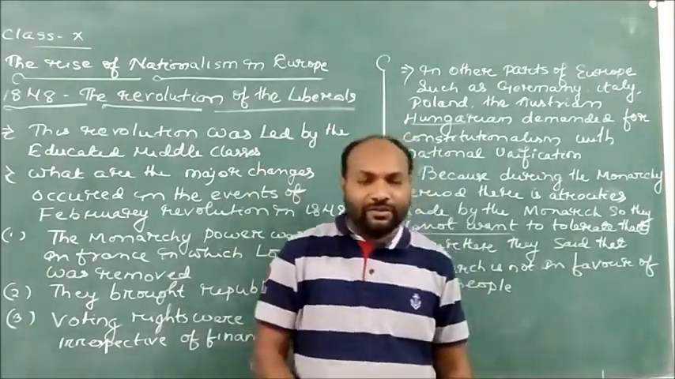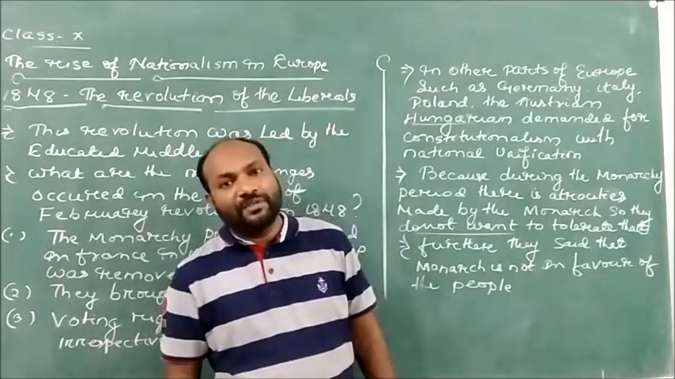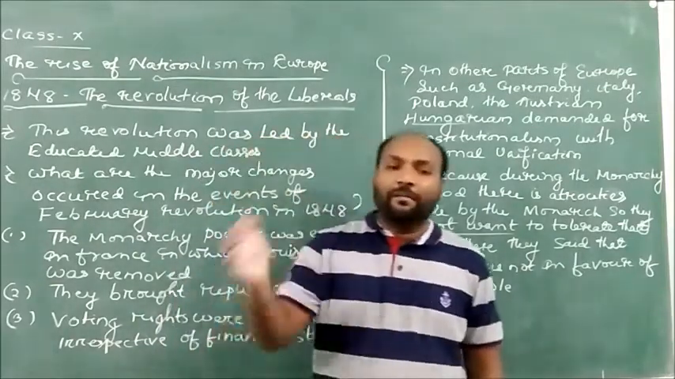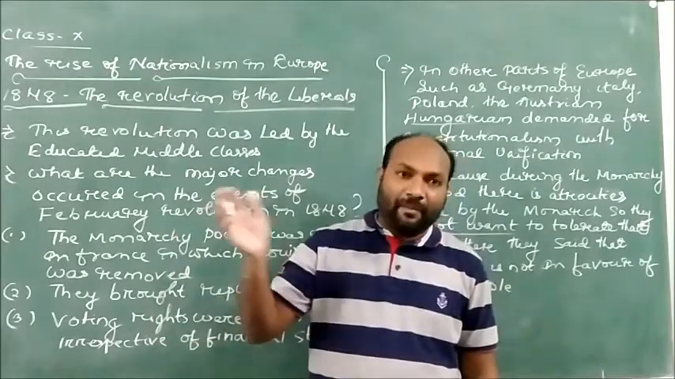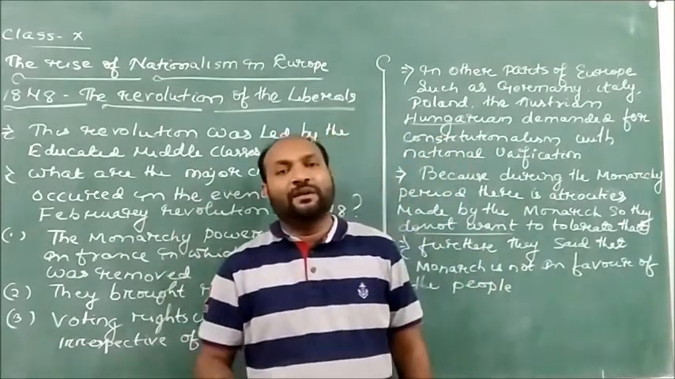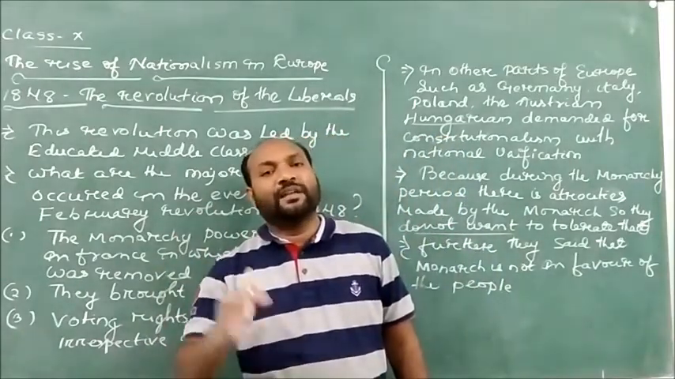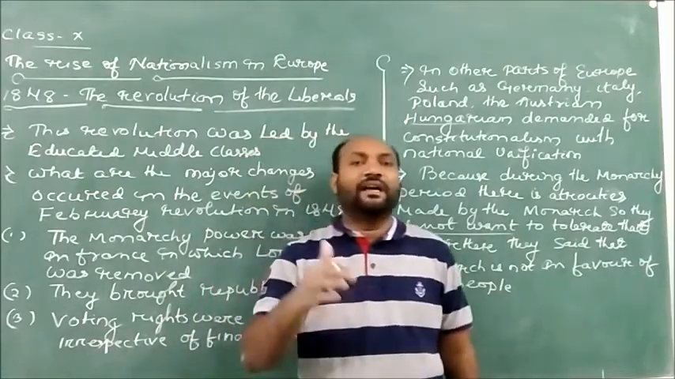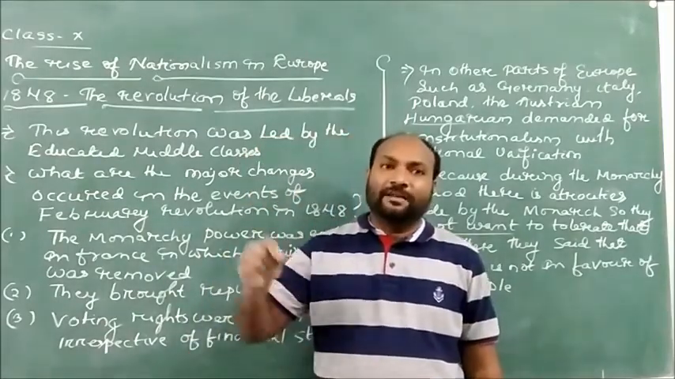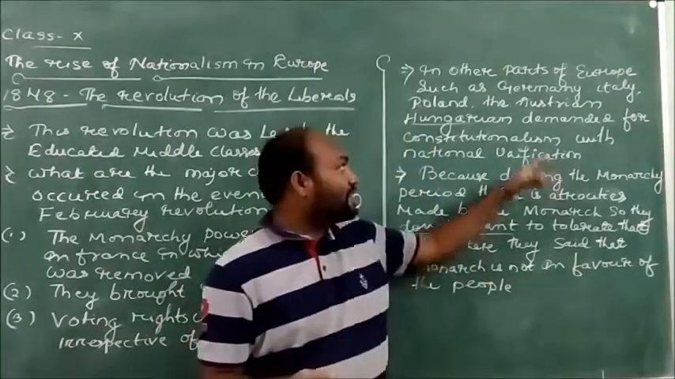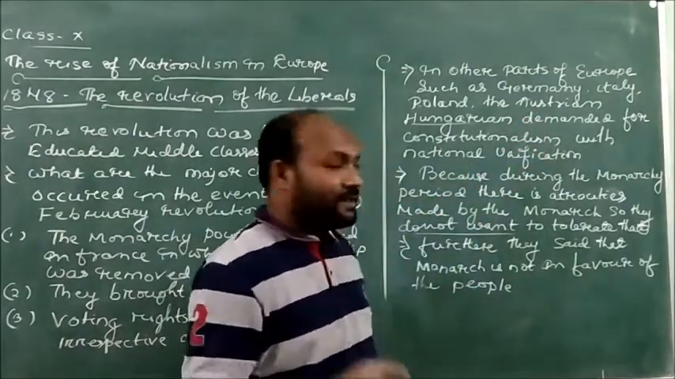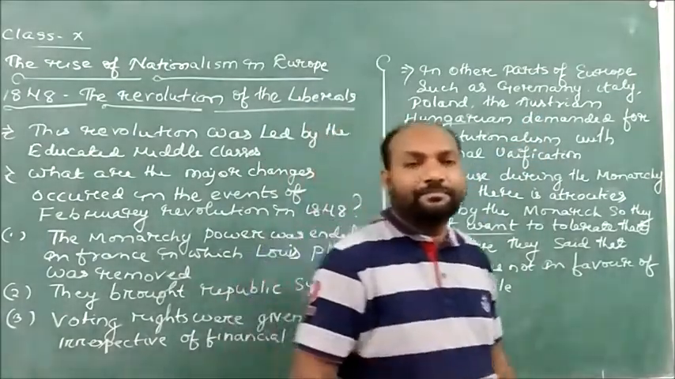So dear children, due to this lack of opportunities given to the common people, there was a formation of political associations and different kinds of social groups coming against the monarchy, and they started revolting in Germany as well as in Italy, Austria and Poland.